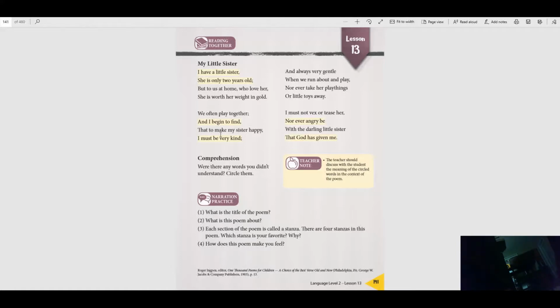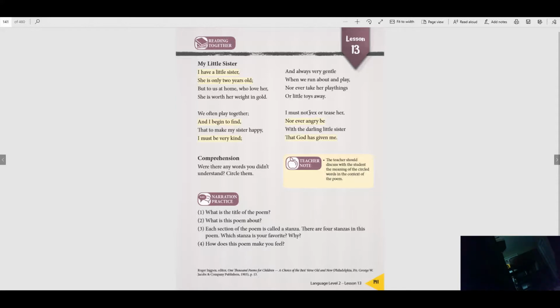Now, can you look back in that poem? Can you find a couple of words that maybe you might not know what they mean? Look at the last stanza right here. There's probably a word, at least one word in here that you don't know what it means. Could it be this word right here? Vex. Have you ever heard the word vex? Okay, it says, I must not vex or tease her. Vex means to make her mad, to bother her, to pick at her.